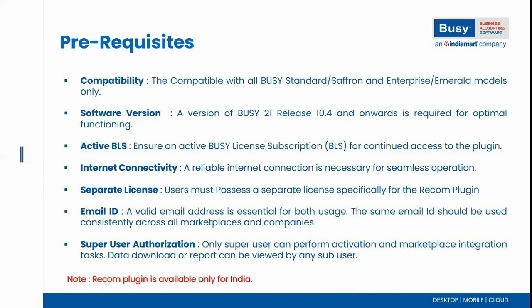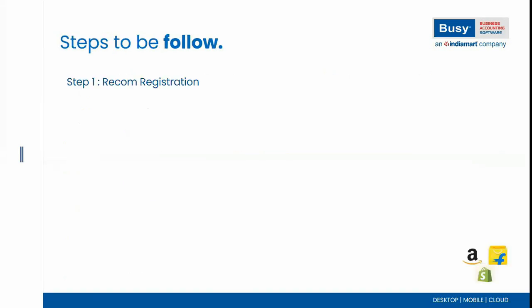The note is that the Recom plugin is available for India only, not for overseas. So these are the conditions. If the user wants to purchase BUSY Recom, these conditions must be fulfilled. Next, what are the steps to be followed? Step 1: in the company, the user has to register the license first. Step 2 is user registration, for which an email ID is required. Third is integration with marketplaces. The user has to add the marketplaces like Amazon and Flipkart, through which they are selling, and integrate them.